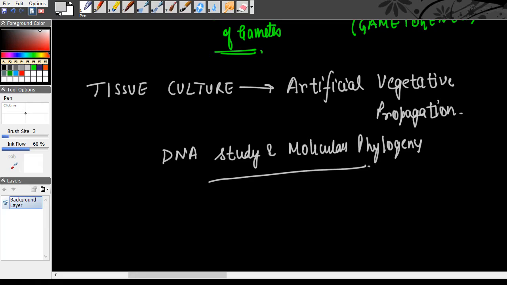But again, this question has been asked in sample papers, and even 1 year this question has been asked: can DNA study help in studying evolution? So again, molecular phylogeny is in one way being asked. So if molecular phylogeny can be asked, you never know, tissue culture can also be asked. So don't miss out tissue culture. Okay, just go through it once.